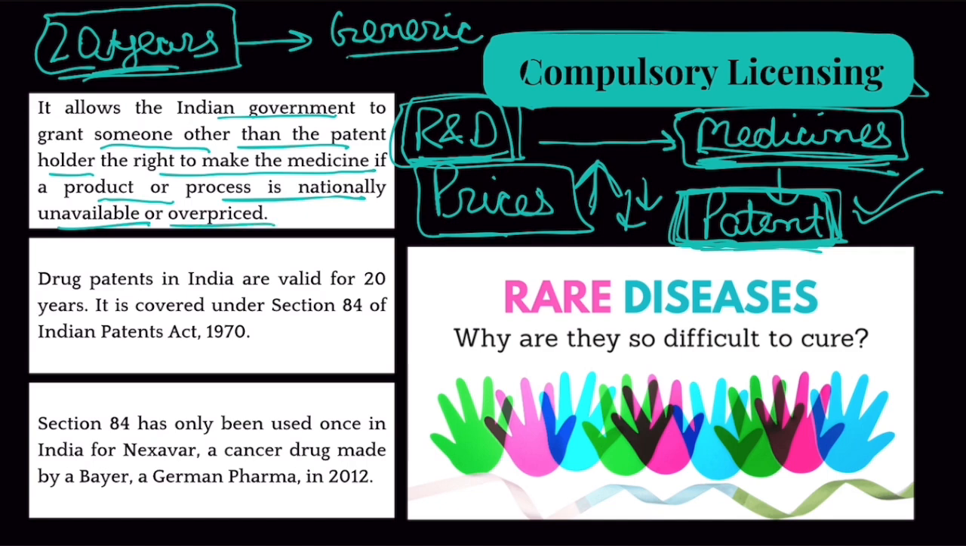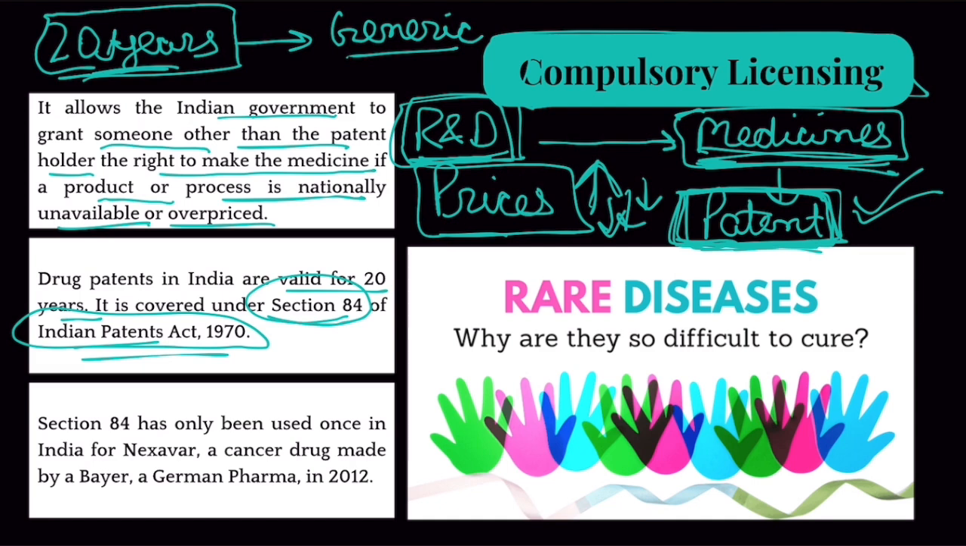Drug patents in India are valid for 20 years and it is covered under the Indian Patents Act. Clear? Now the provision for compulsory licensing is covered under Section 84 of the Indian Patents Act. So Section 84 of the Indian Patents Act allows the government to grant a compulsory license on a patented drug to some other company which is ready to manufacture it for a lower price. And the government does this to make medicines for life-saving drugs affordable.